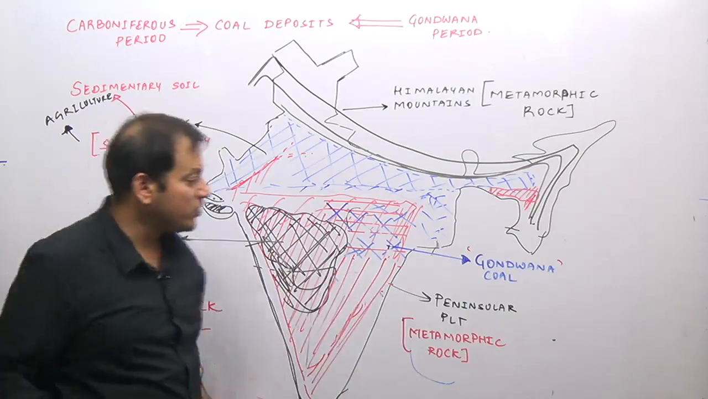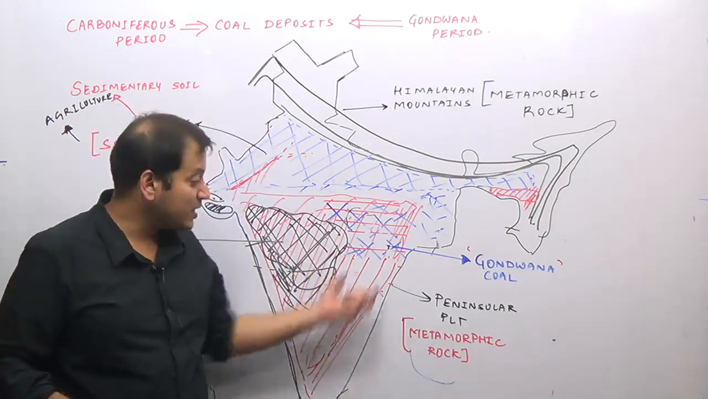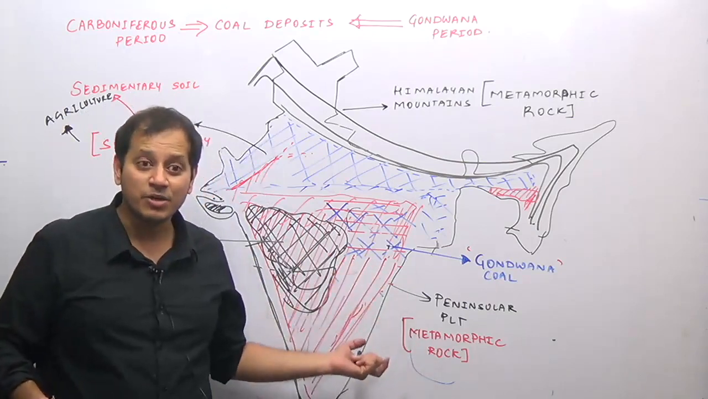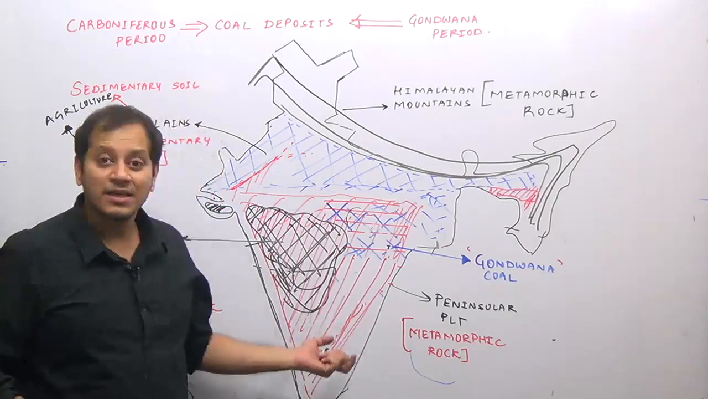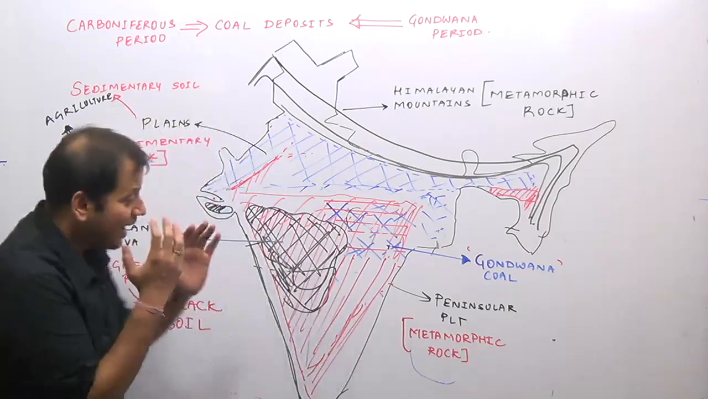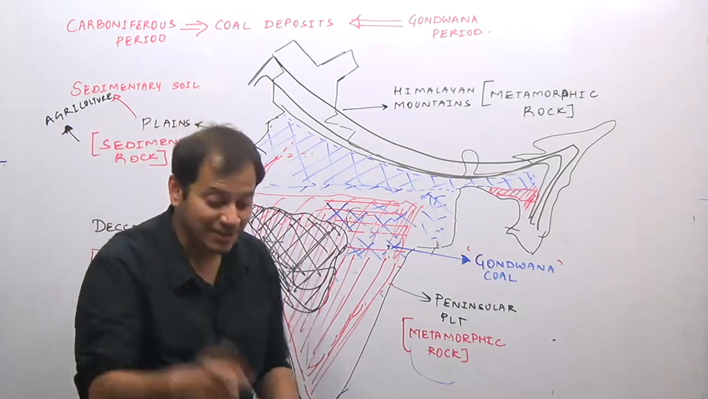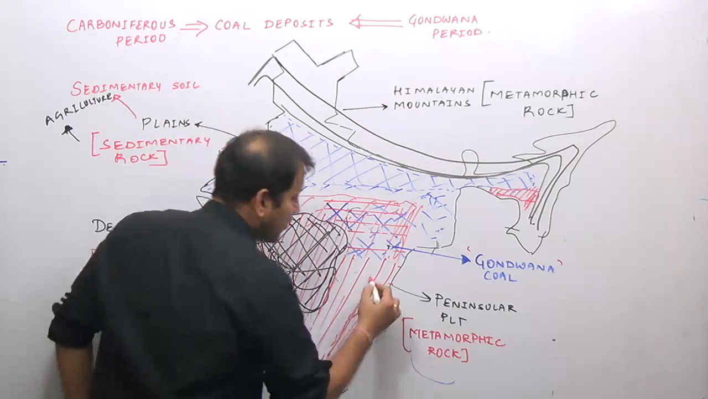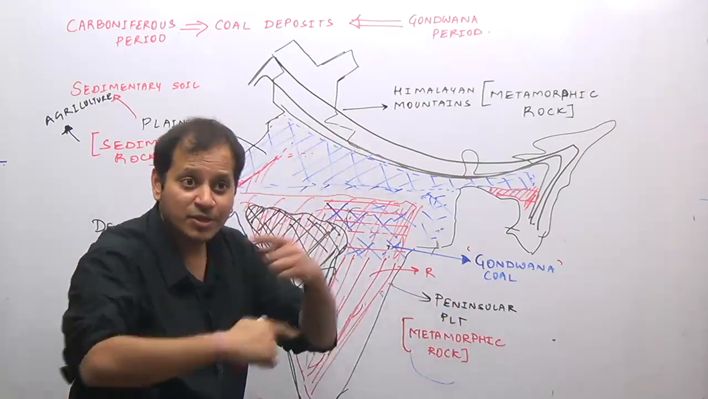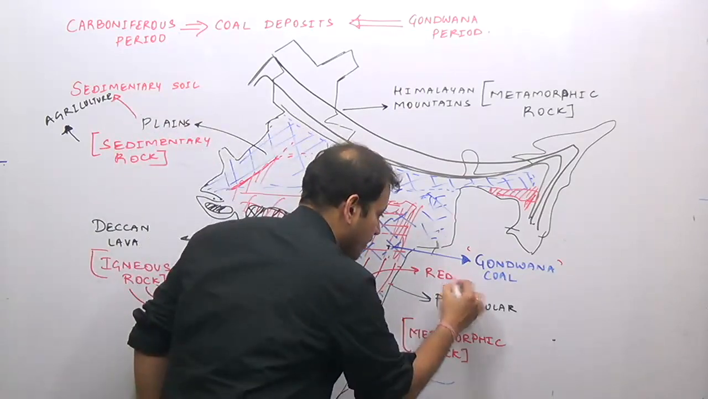This region, the Peninsular Plateau region, which is not under the Deccan Lava Plateau, is rich in iron and steel. It is rich in mineral deposits. As a result, this region is famous for iron and metallic minerals. Also, what will be the soil in this region? The soil here is known as red and yellow soil. I am not teaching you soil here, I am just trying to interrelate this part.